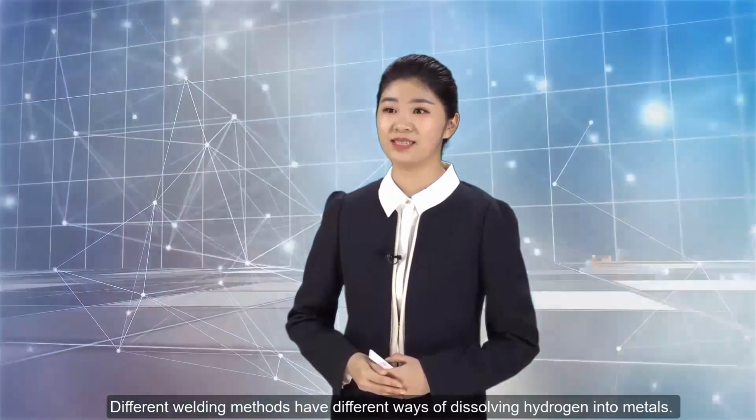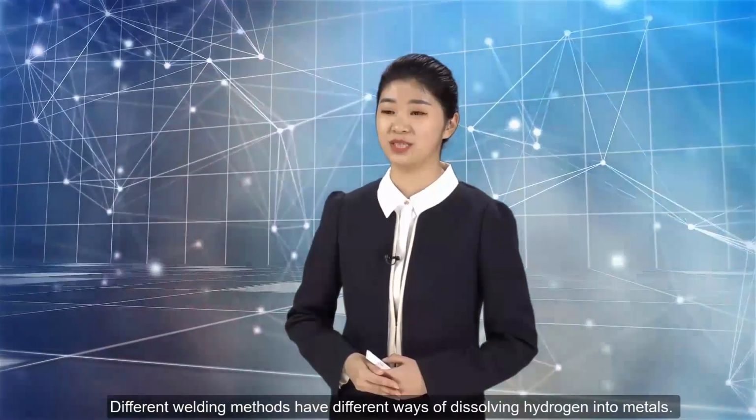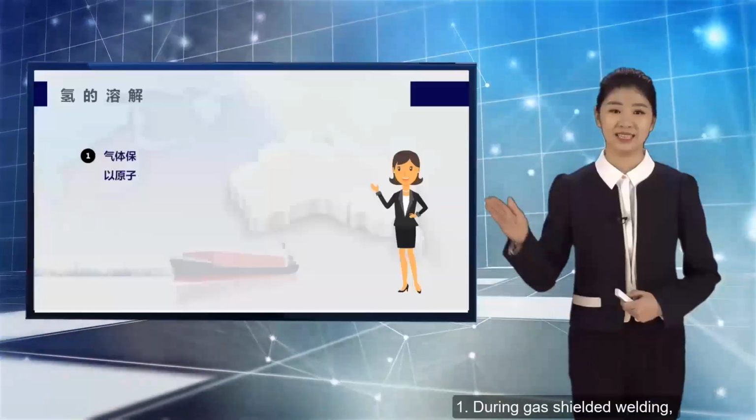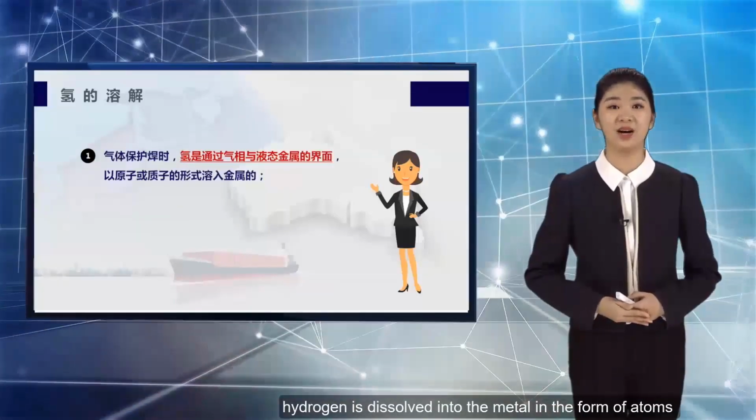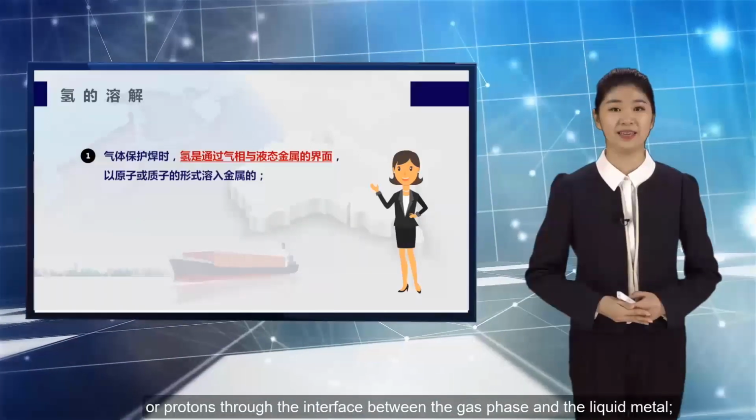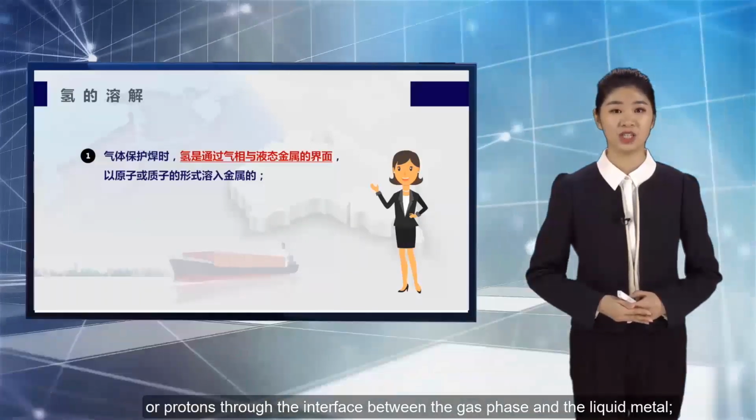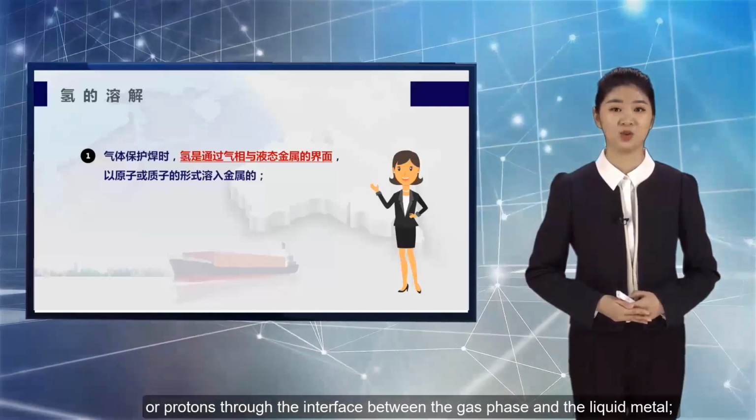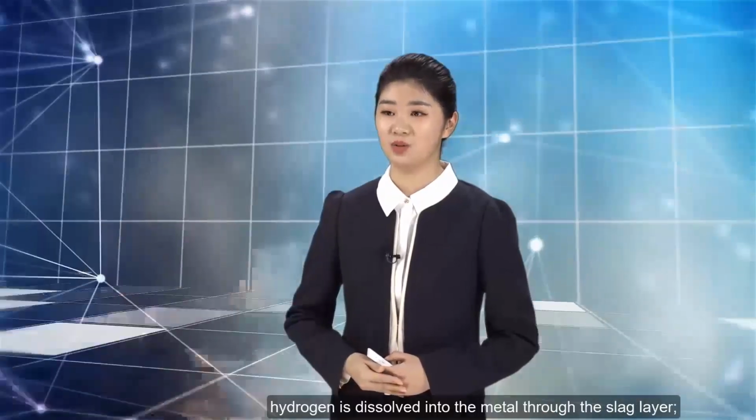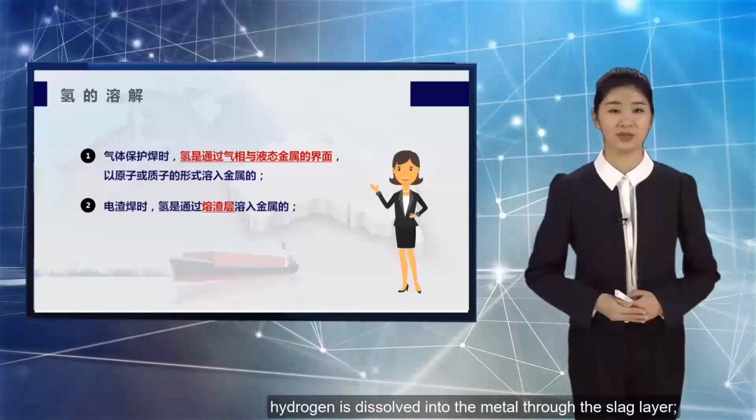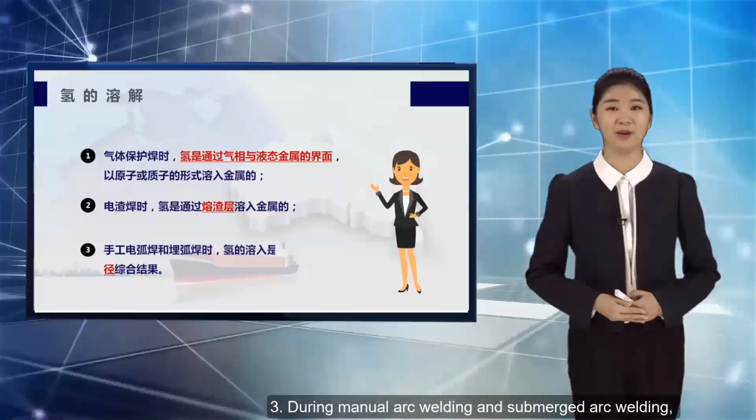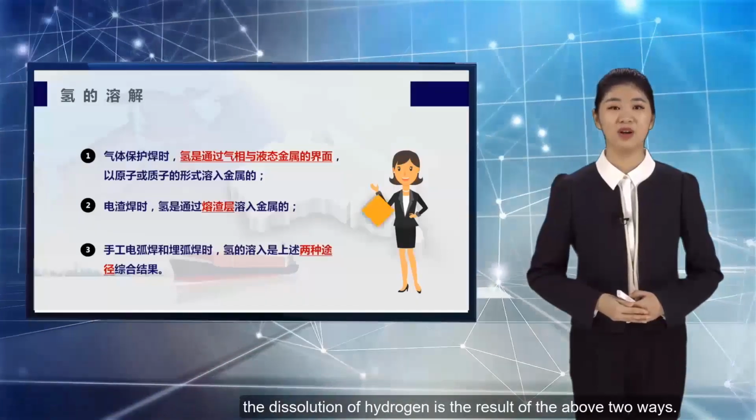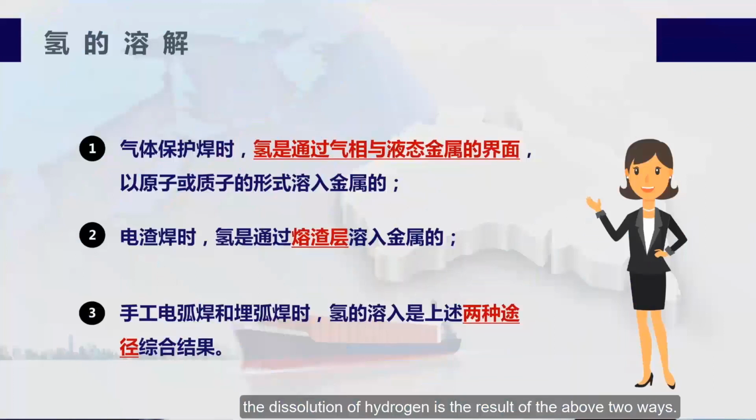Different welding methods have different ways of dissolving hydrogen into metals. 1. During gas-shielded welding, hydrogen is dissolved into the metal in the form of atoms or protons through the interface between the gas phase and the liquid metal. 2. During electroslag welding, hydrogen is dissolved into the metal through the slag layer. 3. During manual arc welding and submerged arc welding, the dissolution of hydrogen is the result of the above two ways.